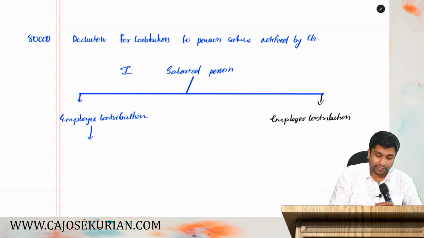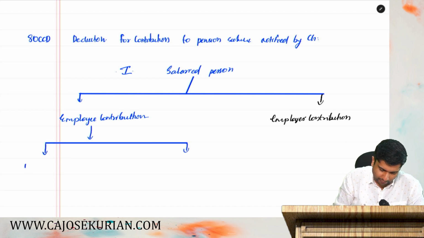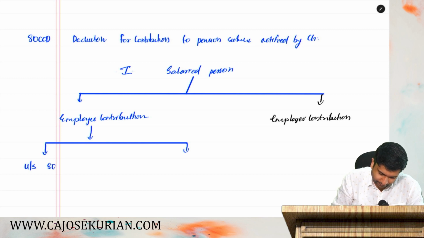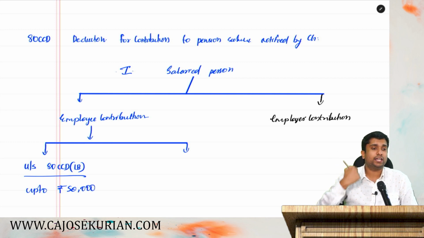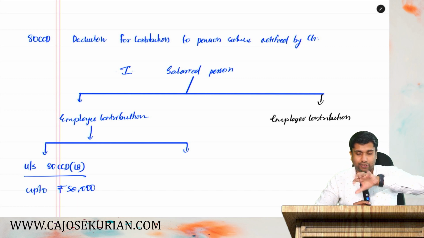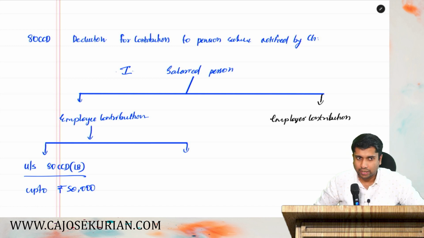And how to claim that deduction? You can split that also into two. This deduction, again, you can split it into two. Number one, under section 80 CCD subsection 1B, up to rupees 50,000 is allowed as a deduction. There is no condition, nothing. If your annual contribution is up to 50,000, you can straight away claim it as a deduction under 80 CCD. Are you all with me?